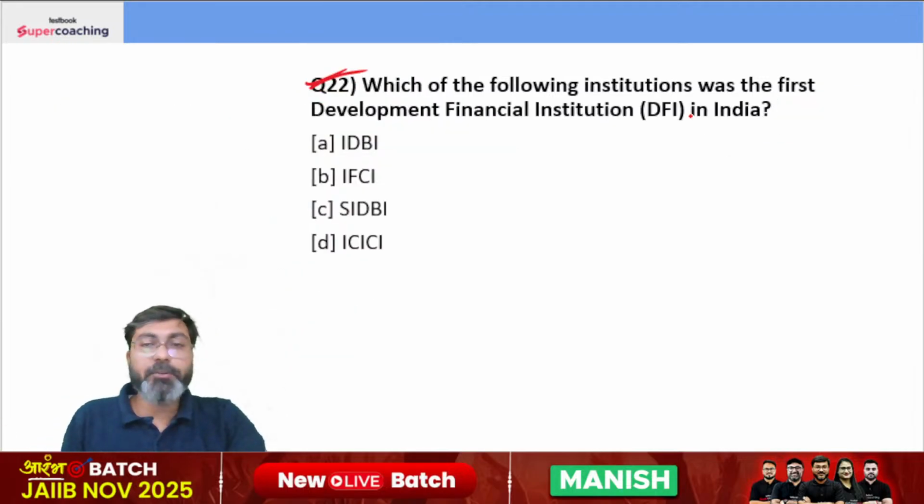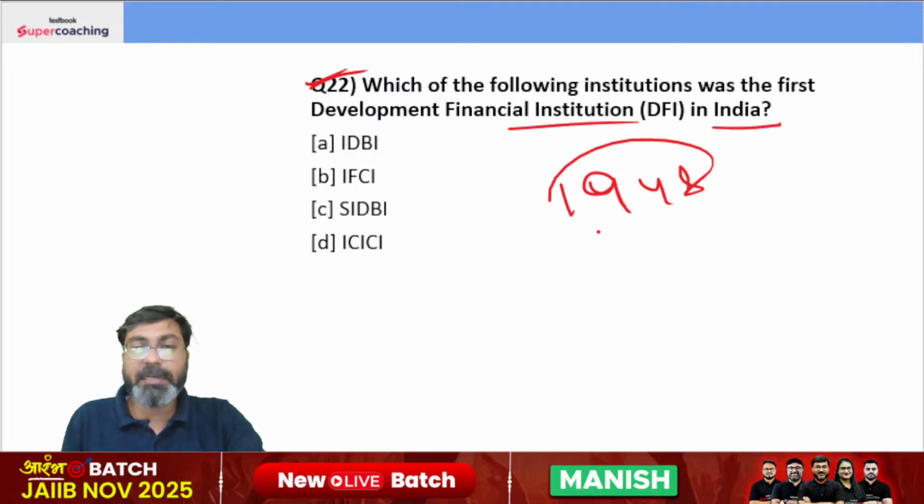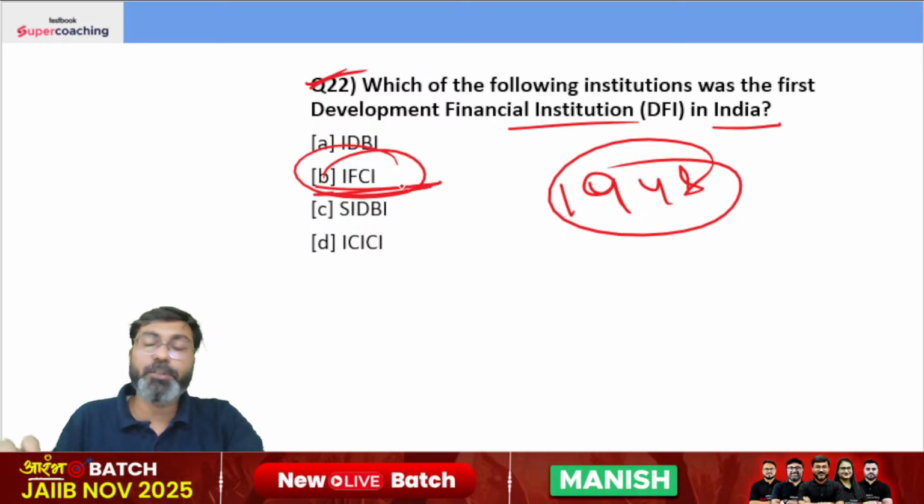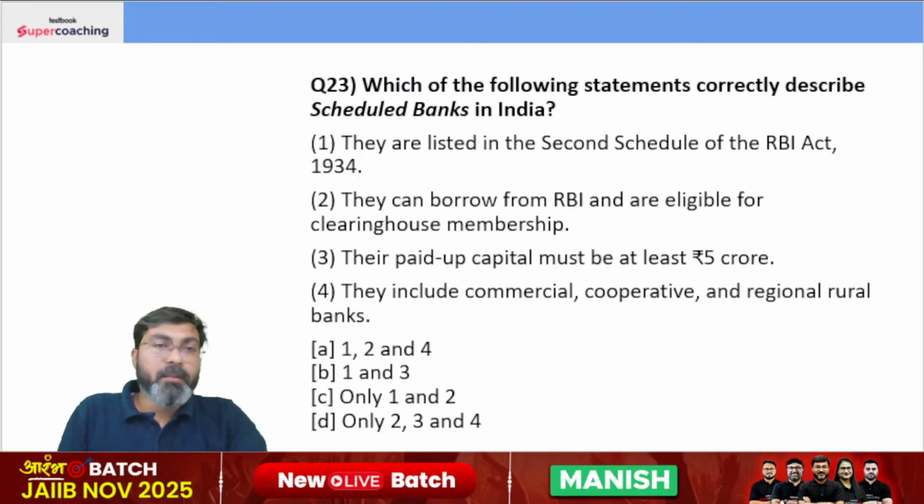Which of the following institutions was the first DFI in the country? The first DFI was established in the year 1948 and it is called IFCI Limited. Option B.